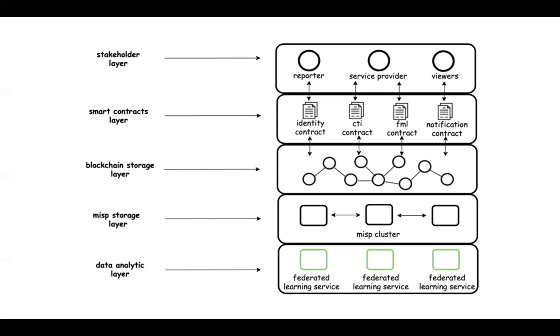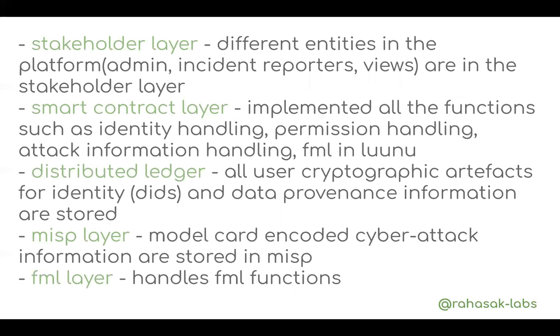In the MISP storage layer, we encode CTI data into model card objects and store them on the MISP storage. The data analytics layer involves a federated learning service, so it is capable of doing federated machine learning. It is capable of generating machine learning models using a federated learning approach among different organizations.